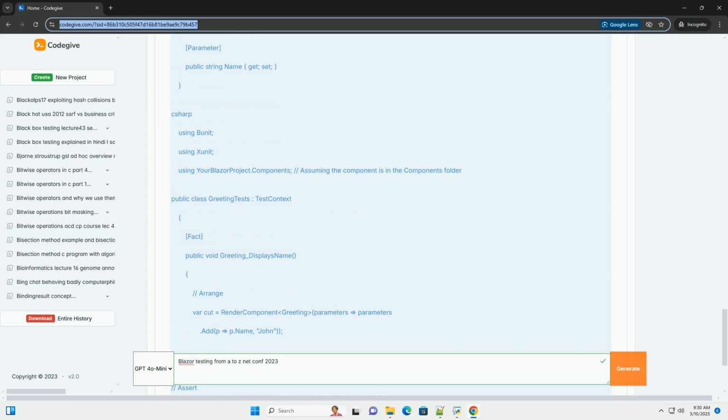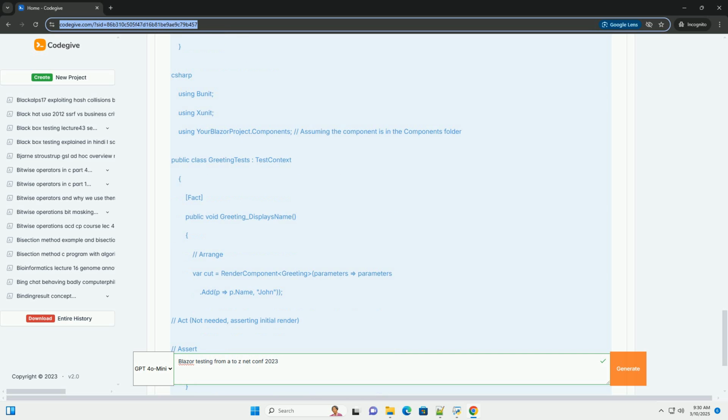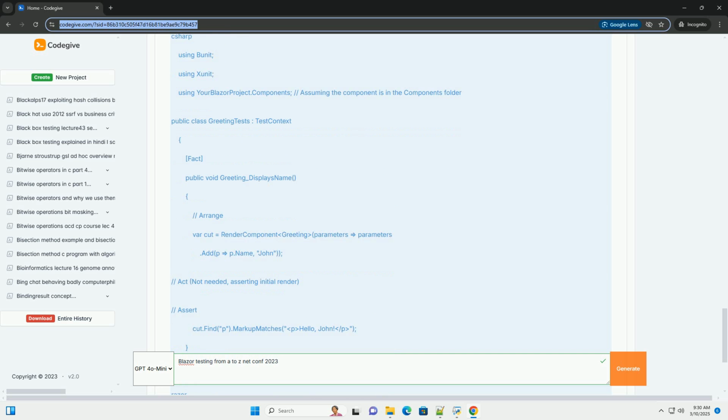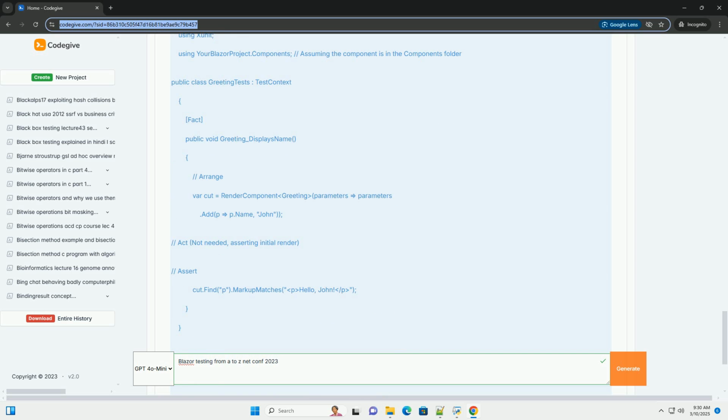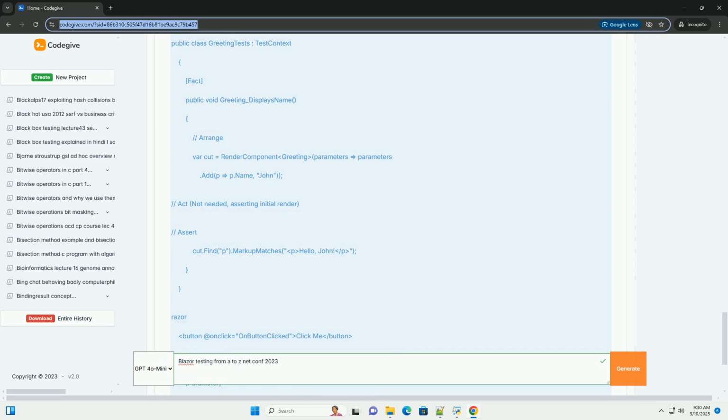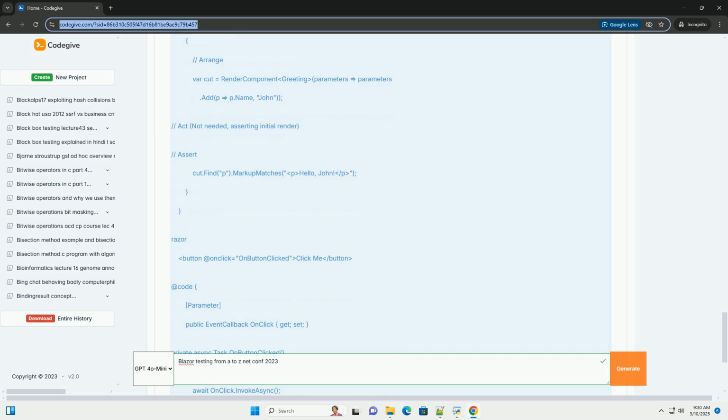4. Unit testing Blazor components with bUnit: introduction to bUnit; writing basic component tests; parameter handling and event handling; context providers and JavaScript interop mocking; verifying markup and CSS classes; testing navigation and routing. 5.